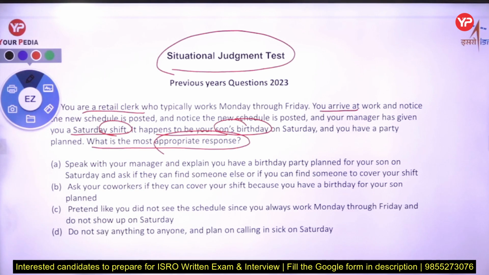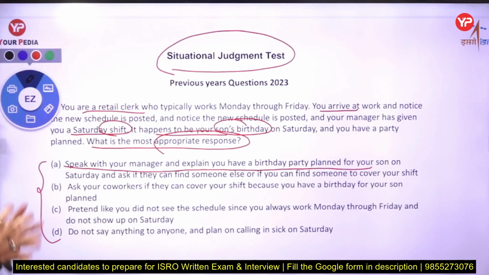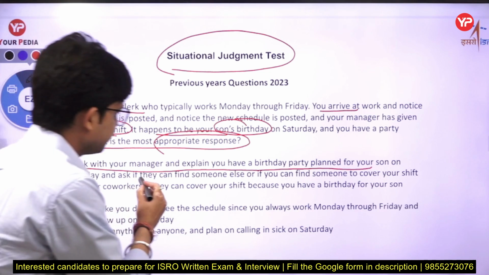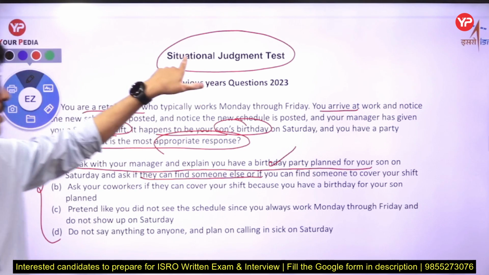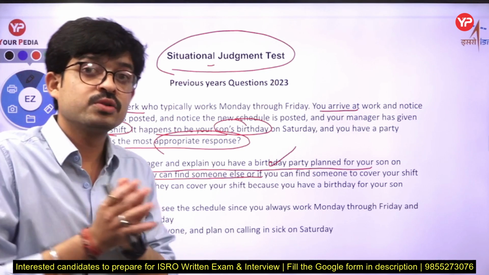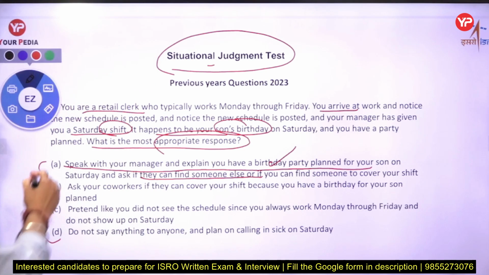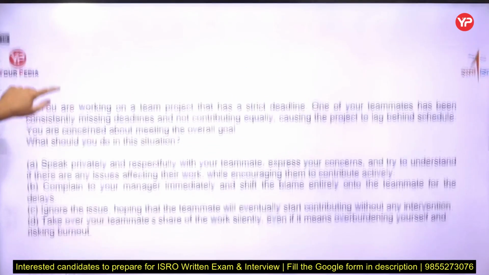Now he is asking what your appropriate response is here. If you see the question here, you have 4 options. So you have to select: speak with your manager and explain it is your son's birthday, and ask if they can find someone else as a solution. So that is the question basically related to the situational judgment test. That is a different kind of question which is put in the ISRO exam. Okay, so remember that type of question also. We have taken 2-3 questions regarding that particular topic. As you see here, we have put the questions with answers.